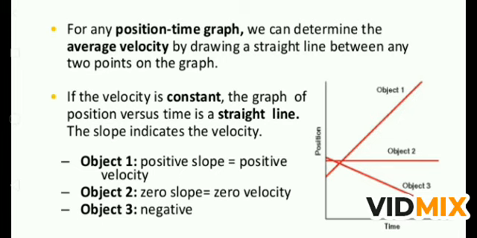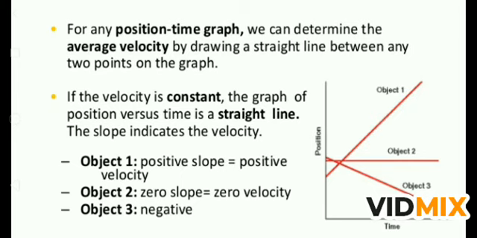If the slope is a straight line, it indicates the velocity. So for object 1, positive slope means positive velocity, object 2, 0 slope means 0 velocity, and object 3 is negative slope, means body is returning to the origin.